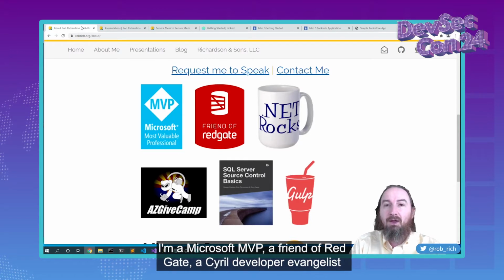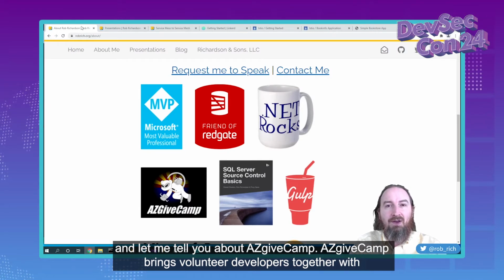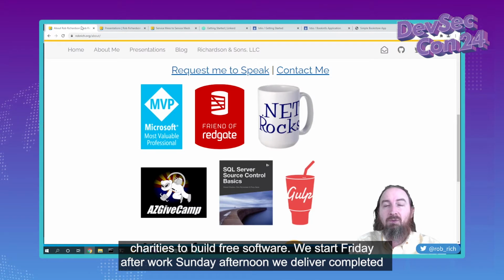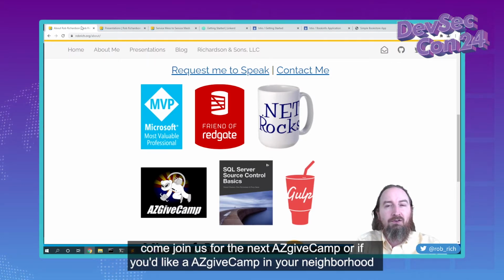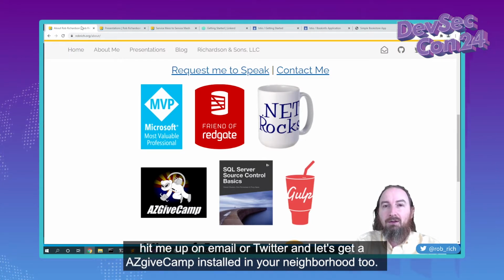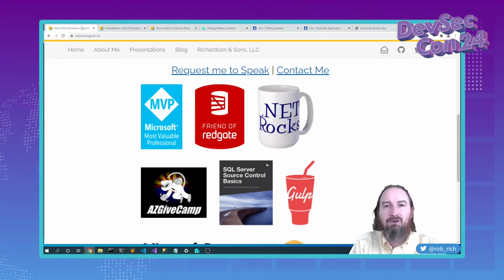I'm a Microsoft MVP, a friend of Redgate, a Cyril developer evangelist, and let me tell you about AZ GiveCamp. AZ GiveCamp brings volunteer developers together with charities to build free software. We start Friday after work. Sunday afternoon, we deliver completed software to the charities. Sleep is optional, caffeine provided. If you're in Phoenix, come join us for the next AZ GiveCamp. Or if you'd like a GiveCamp in your neighborhood, hit me up on email or Twitter, and let's get a GiveCamp installed in your neighborhood too.